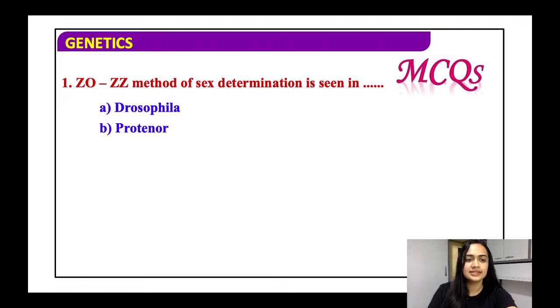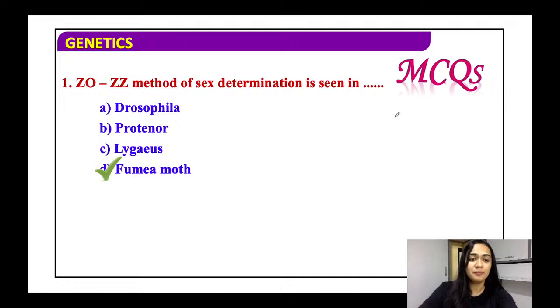ठीक है. So the ZO-ZZ method of sex determination is seen in the butterfly. Butterfly को हम कहते हैं Abraxas moth. ये होता है exact scientific name. Alright, this is an important question. Please do remember.